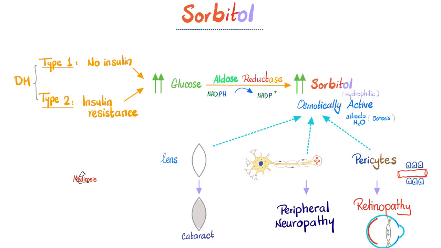Osmotically active, baby, which means it's going to pull water into the lens, cataract; into my nerves, peripheral neuropathy; into the pericytes, which are cells around blood vessels in the retina, and I get retinopathy. Diabetic patients have cataract, they have diabetic peripheral neuropathy, mostly sensory, and diabetic retinopathy. It starts non-proliferative, then becomes proliferative later.